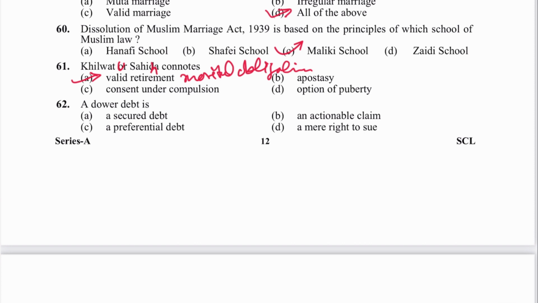Next is 62, a dower debt is an actionable claim, B is the answer, and it is also an unsecured debt। This question was asked in 2016। unsecured debt वाला.